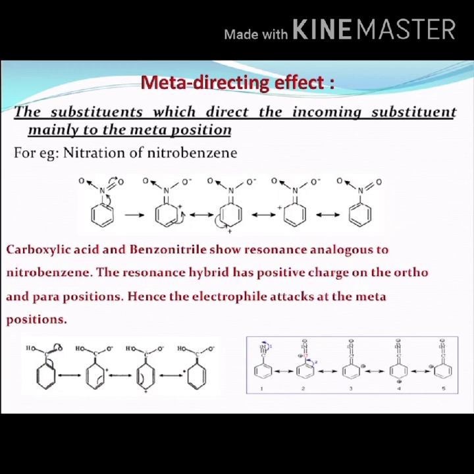Now let us take the example of nitration of nitrobenzene and understand why it will direct the incoming substituent towards the meta position only. In the case of meta-directing substituents, the key atom is bonded to a highly electronegative atom by a double or triple bond. So here, in nitrobenzene, the electronegative atom is attached by a double bond.